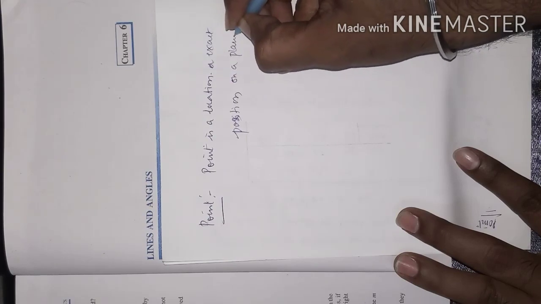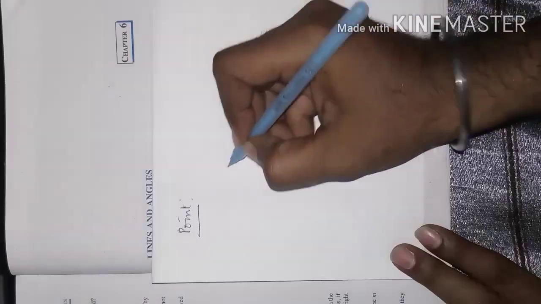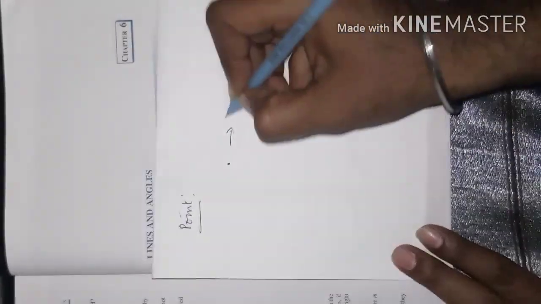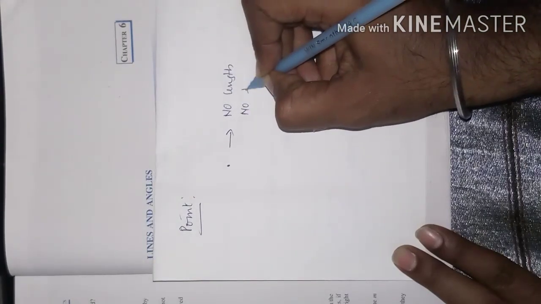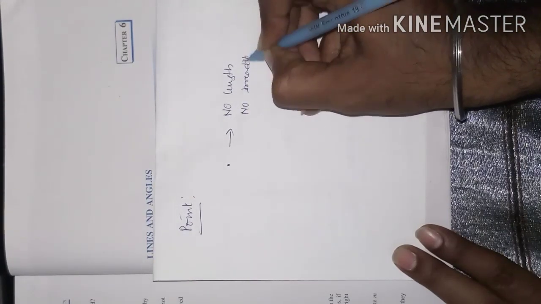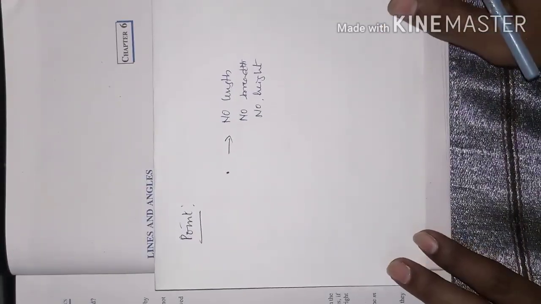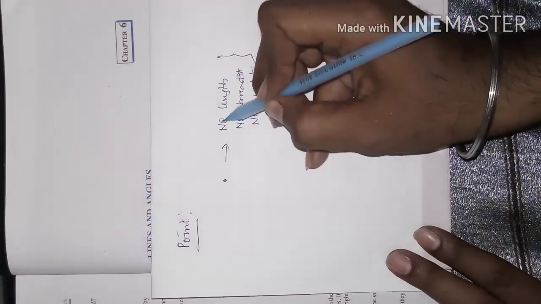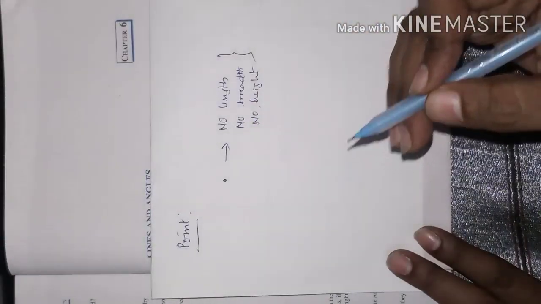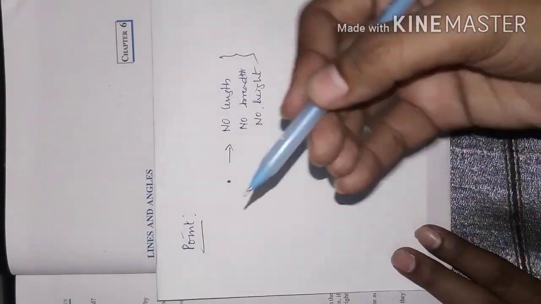What is the point? A point is a location or an exact position on a plane surface. This point has no length, no breadth, no height. We are not going to measure any of these three for a point. Why are we learning this?